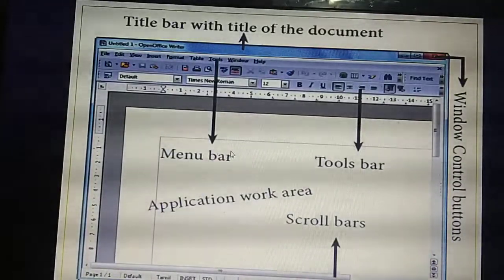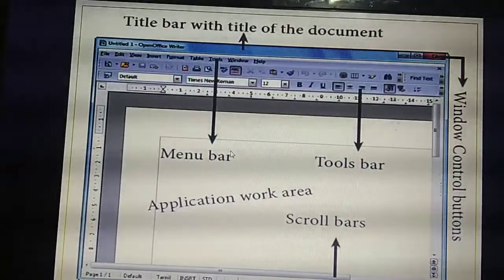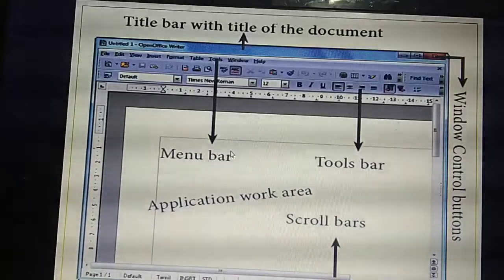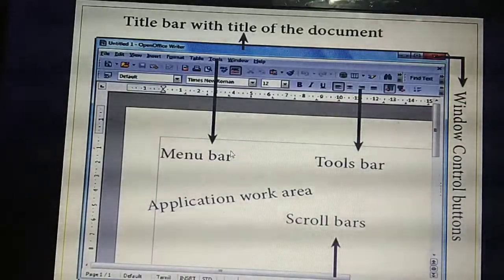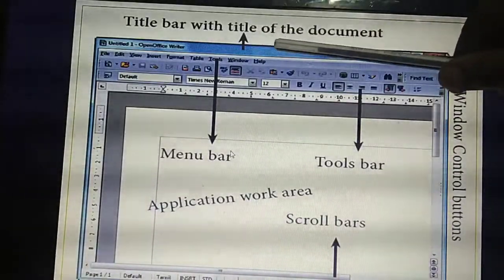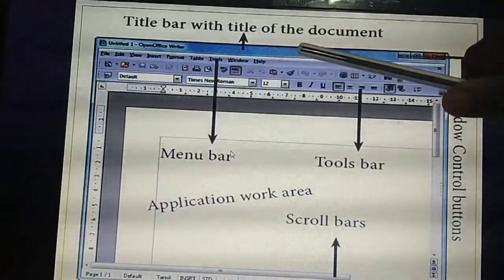So three things, three bars you have studied. What are they? Title bar, menu bar, toolbar. This and all are very basic things. This is common for most of the applications. It is common. Okay, so I'll ask these questions in your lab program. So listen carefully. Again I am telling, the blue color portion at the top we are calling as which bar? Title bar. You can give a title for the document.